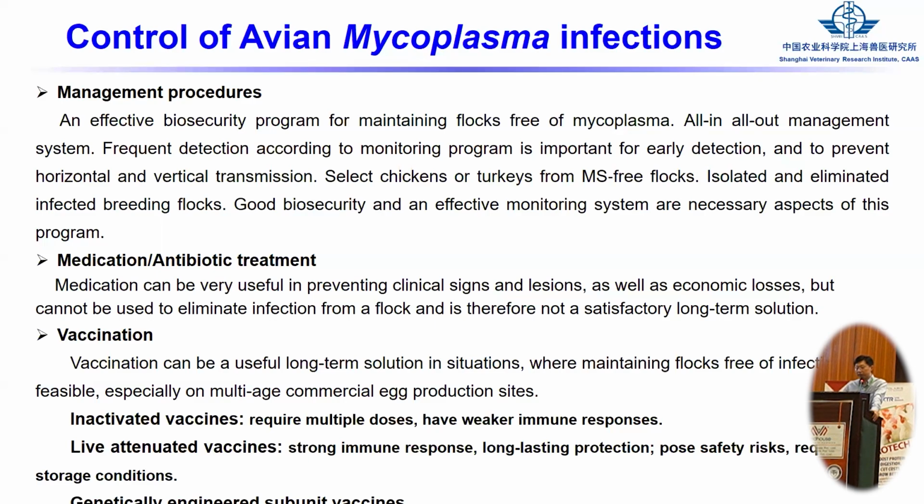Also for the vaccines, for the MS there are killed vaccines and live vaccines, but for the MS and MG, the killed vaccines' protective effect is not very good. But for the live vaccines, we need to distinguish which one is the vaccine strain or which one is the wild type strain.